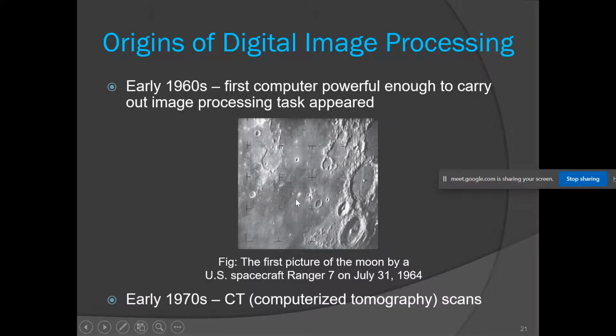This is the first image of the moon taken by the US spacecraft Ranger 7 in the year 1964. The first computer powerful enough to carry out image processing tasks appeared in the early 1960s. So by the 1960s we had a computer to process images.